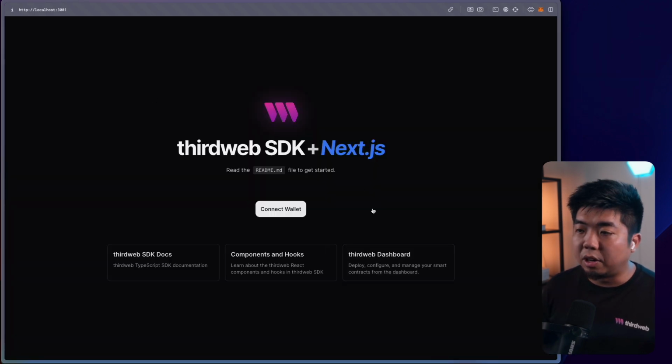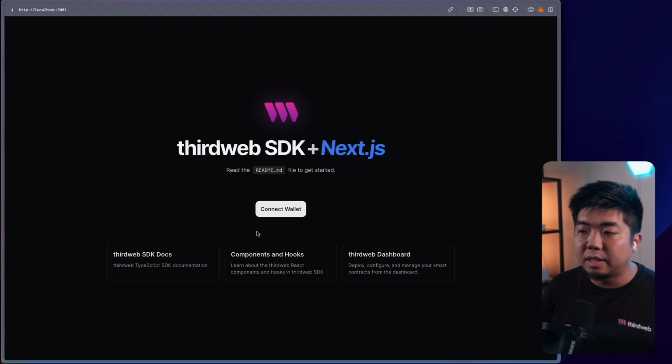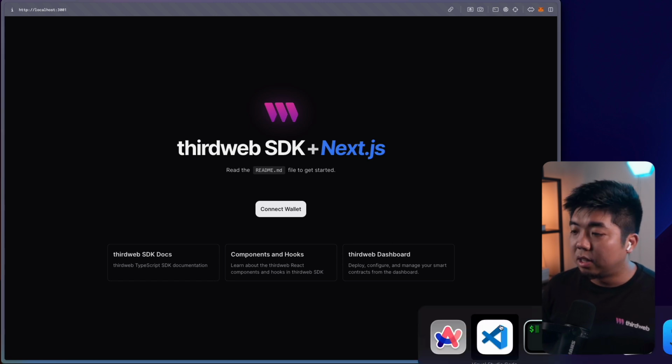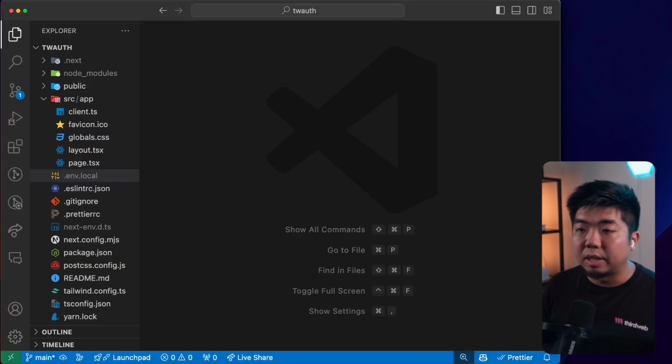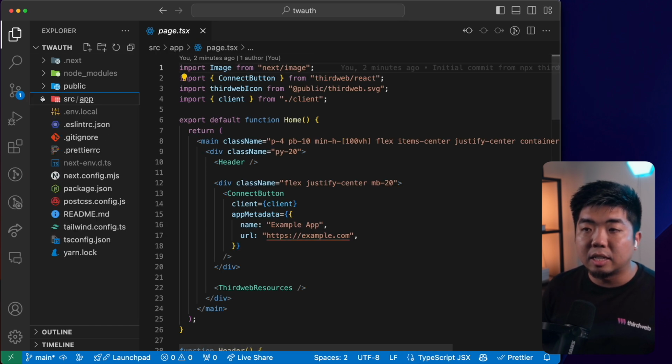There you go. You have your template here. You have your thirdweb SDK with Next.js. You have a connect wallet button. And we're going to just be modifying this just a bit here for our project. So I'm going to come back to my code editor. Let me just close out this terminal here. And in the src folder, in the app folder, I'm going to head over to the page.tsx file.